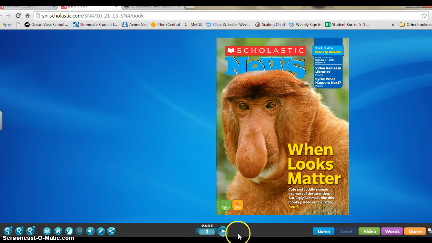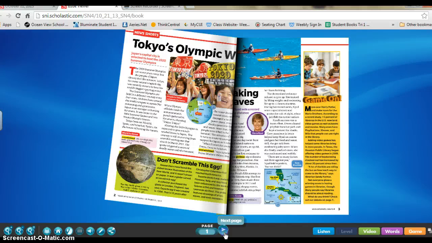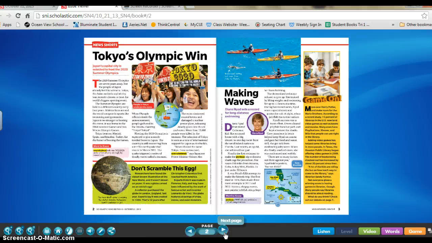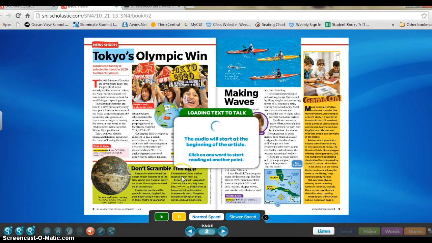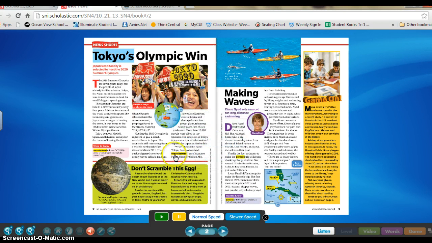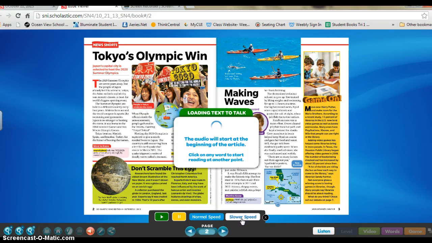And there will be some controls at the bottom. So the one down here at the bottom in the center allows you to turn the page. Now, one of the great things about this is that the computer will read aloud the text. So if you click on listen, then it will read aloud the text. Tokyo's Olympic win. Japan's capital city is selected to host the 2020 Summer Olympics. Now at any point you can pause it by clicking on the yellow button. You can also select slower speed if you feel like it's reading it too quickly.